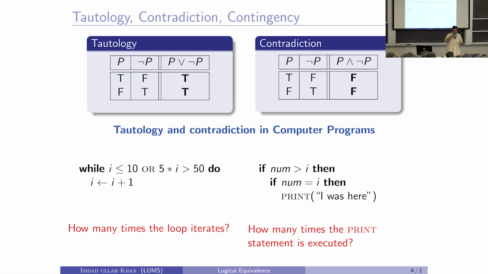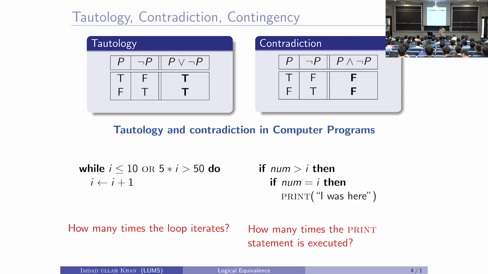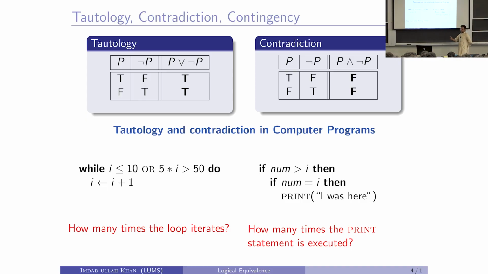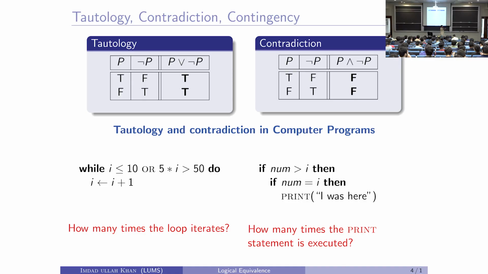Why is that? Assuming that initially num was greater than i, our program will enter the if block. Then it's not possible that if num was greater than i, it be equal to i. So, num is an integer variable, it is either bigger than i or less than or equal to i. If it is less than or equal to i, it will never even enter the outer if, the outer condition will fail, it will not go to the inner if.